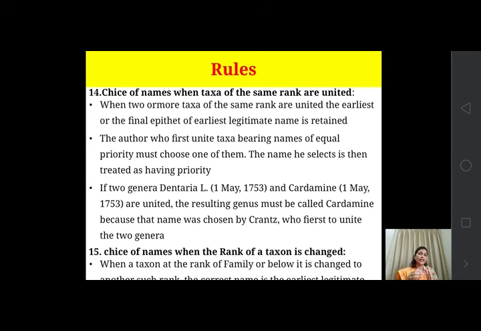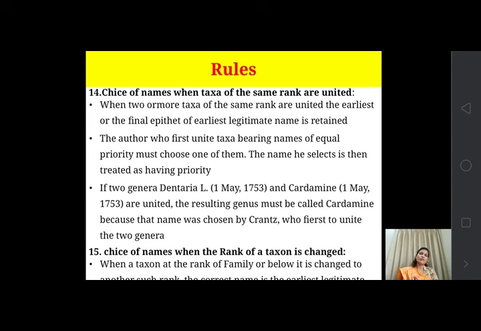Because that name was chosen by Krantz, who first united these two genera. So he has the authority to give the name as per his choice. This is the case of choice of names.